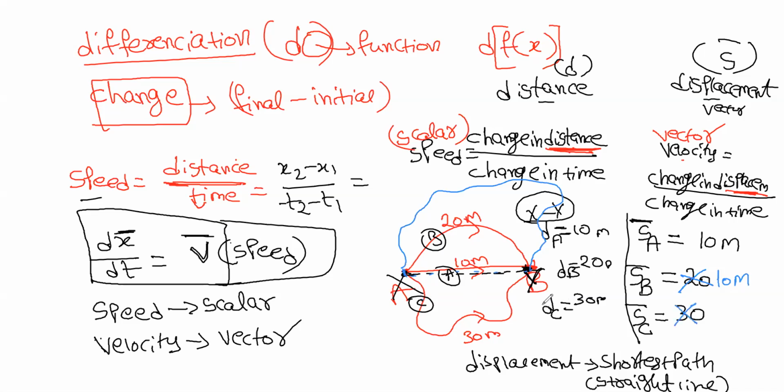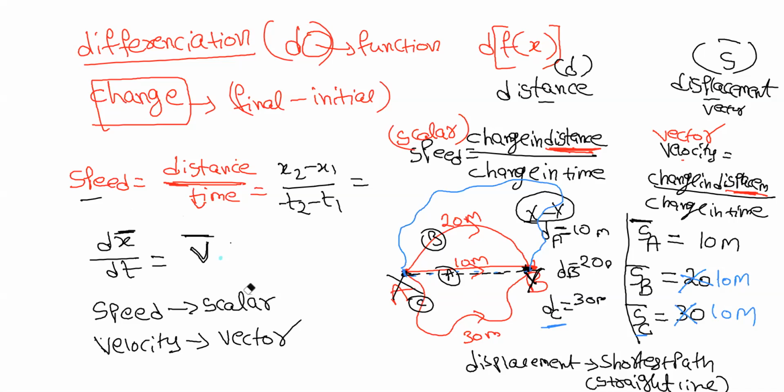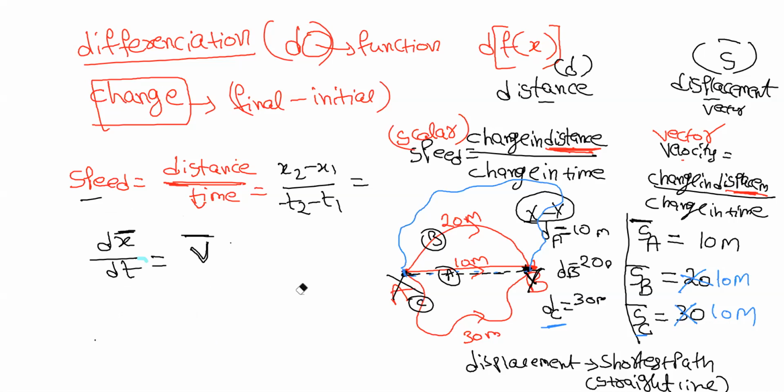It's not 30. Always I have to take the shortest path, 10. There is a difference between distance and displacement. Remember this. Distance is different, displacement is different. Understood what is the distance and what is displacement?